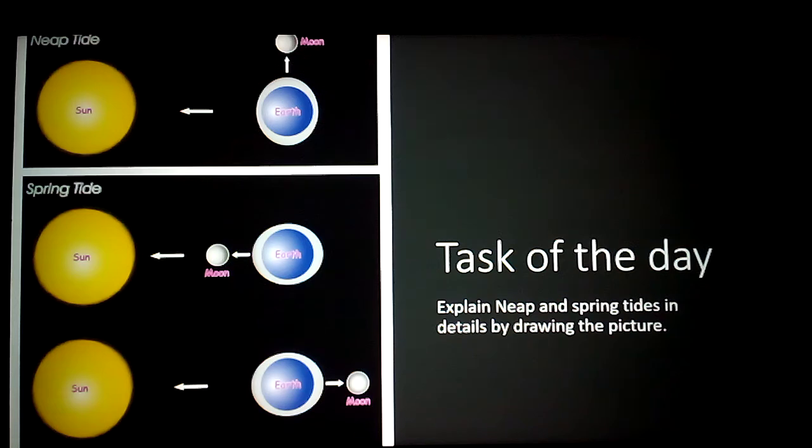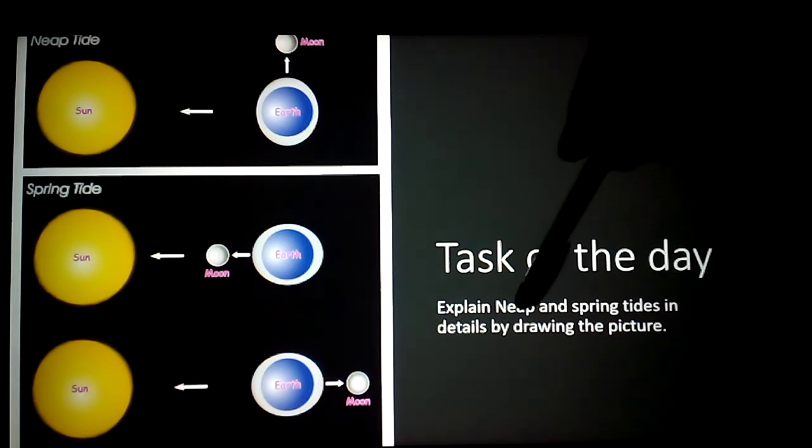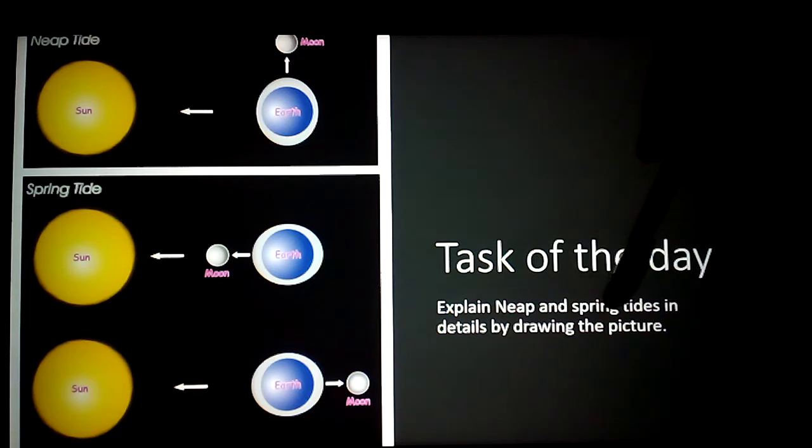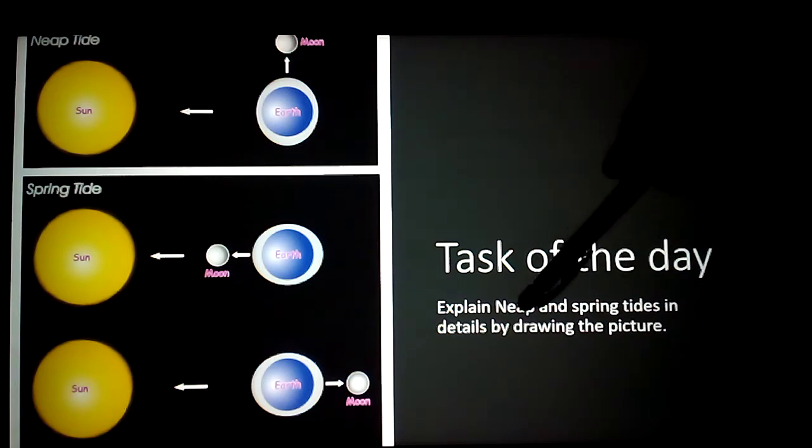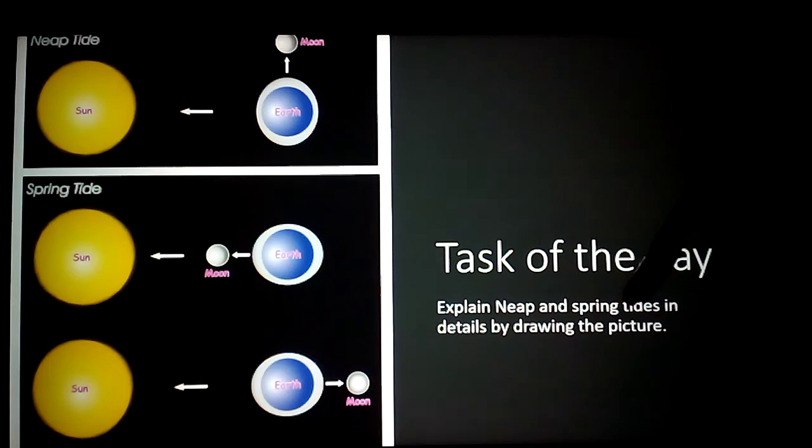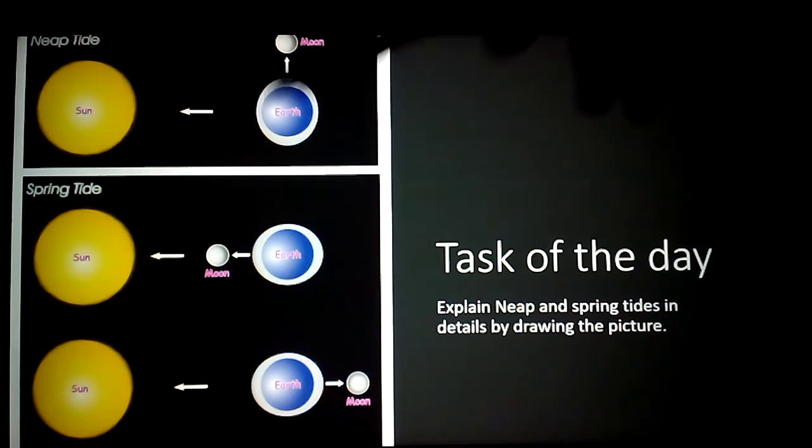Now the task of the day is, we already discussed the high tide and the low tide. Now you can draw this one. Explain the neap. Neap means low tide. Spring means high tide. So you have to explain about the low tide and high tide by drawing the picture. In detail you have to explain by drawing this one.